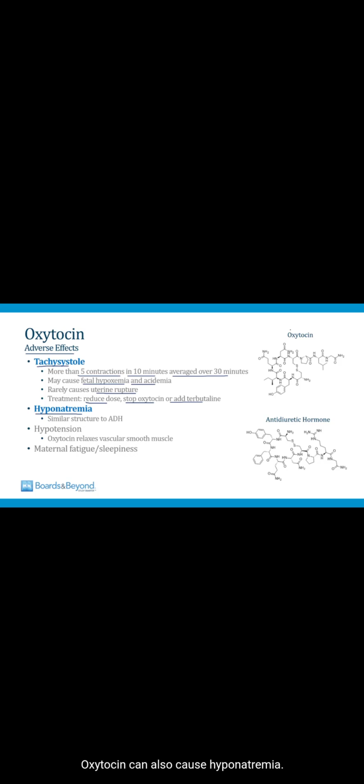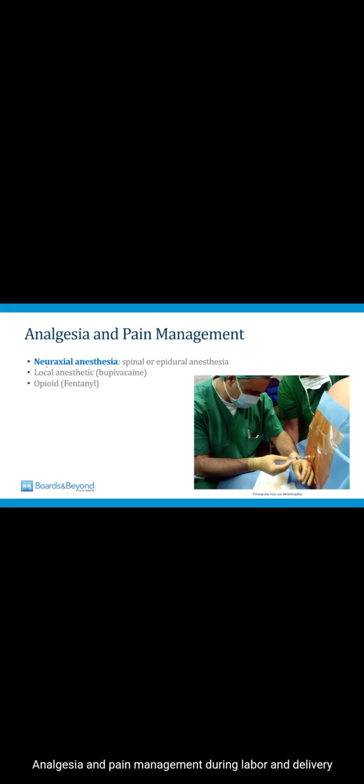Oxytocin can also cause hyponatremia. If you look at its structure on the screen here, you can see that it has a very similar structure to antidiuretic hormone. So it can have the same effects as ADH and cause the retention of water, and that can lead to hyponatremia. Oxytocin can also cause hypotension in the mother. That's because it relaxes vascular smooth muscle. And then finally, you should be aware for your rotations that oxytocin commonly causes maternal fatigue or sleepiness. This is one of the things you will most commonly see when receiving this drug. Analgesia and pain management during labor and delivery is usually via neuraxial anesthesia.